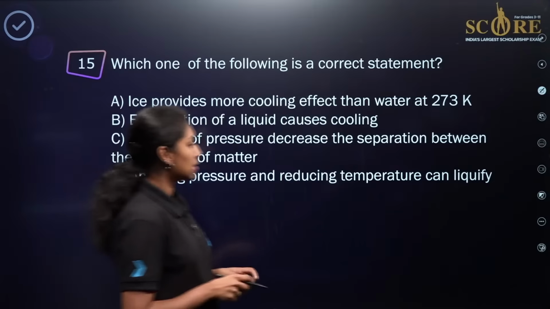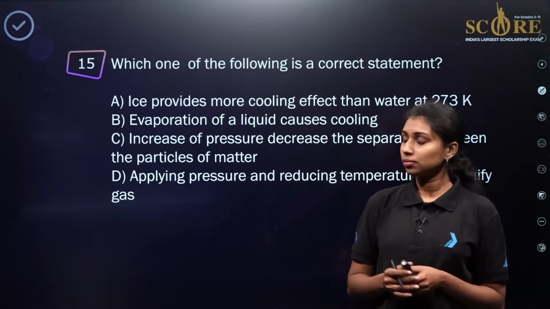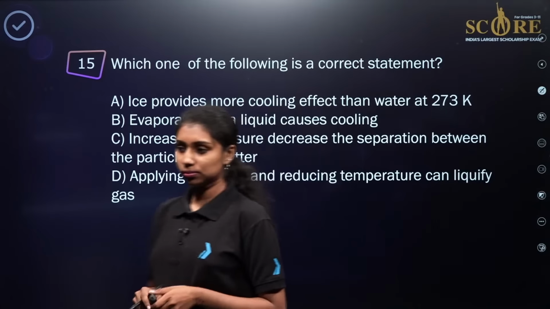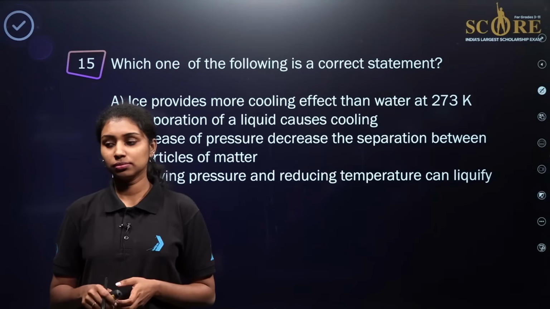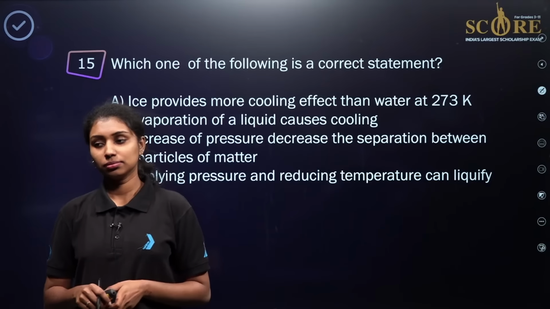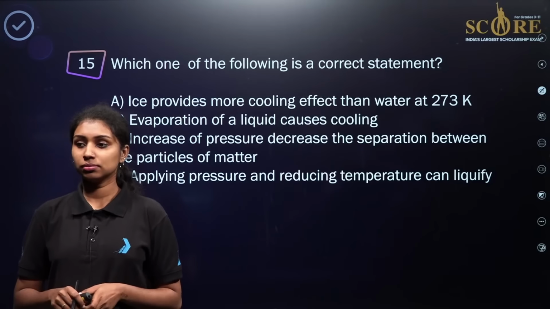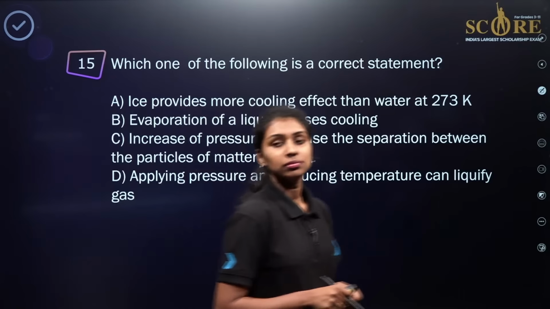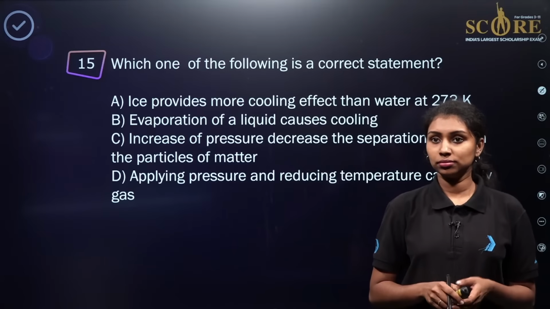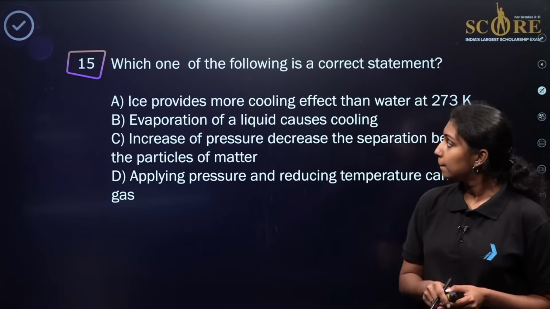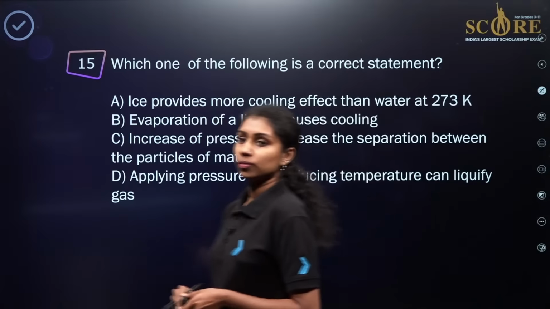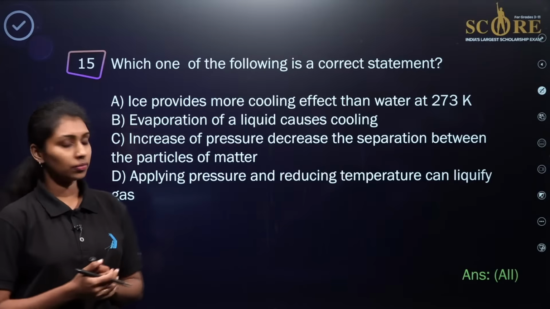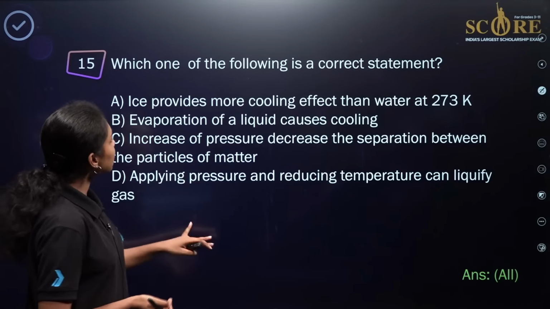Now we are moving to our last question. Which one of the following is a correct statement? So all the given statements are correct, right?